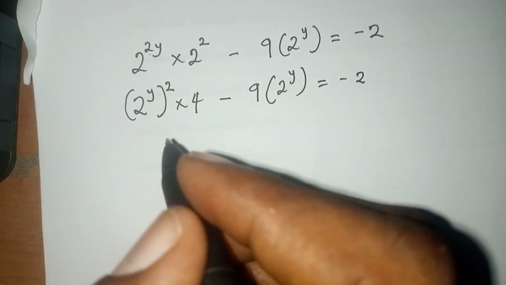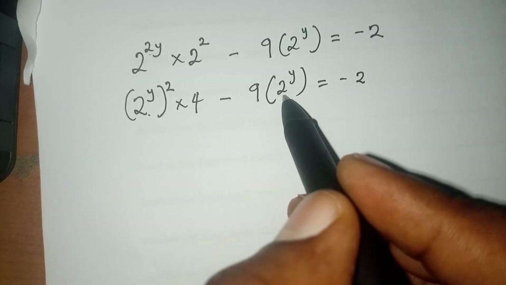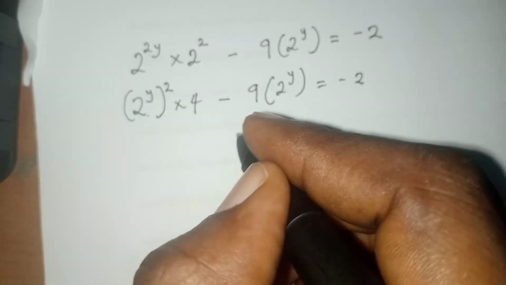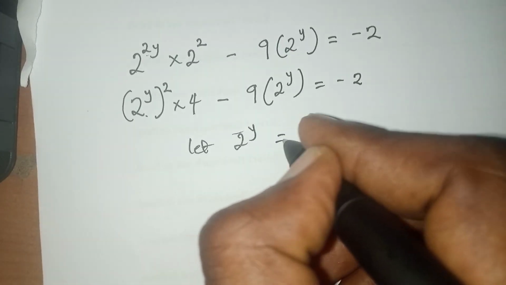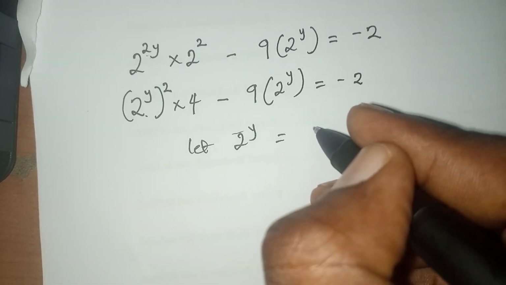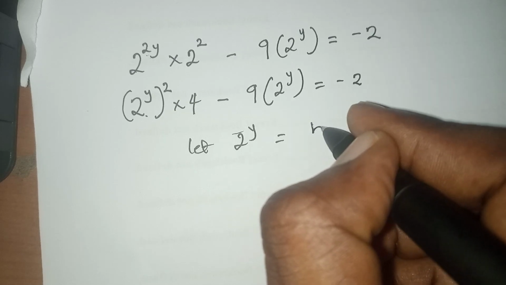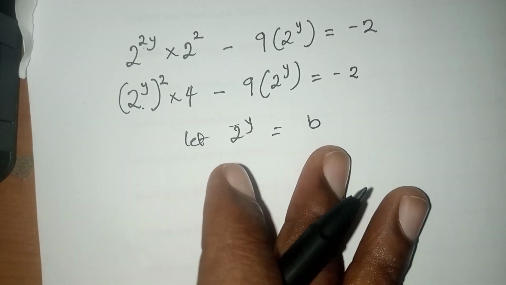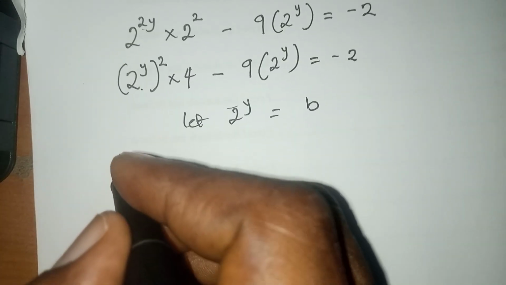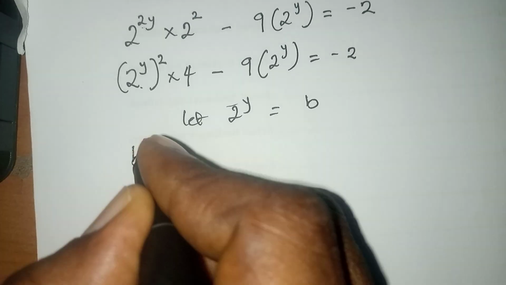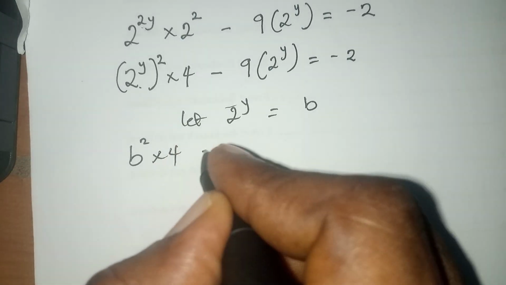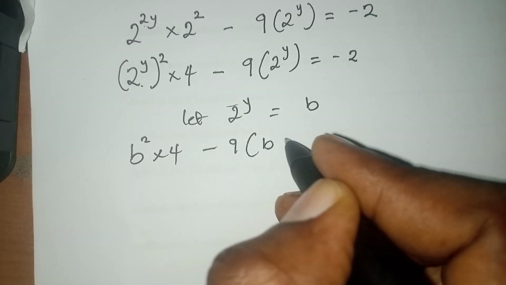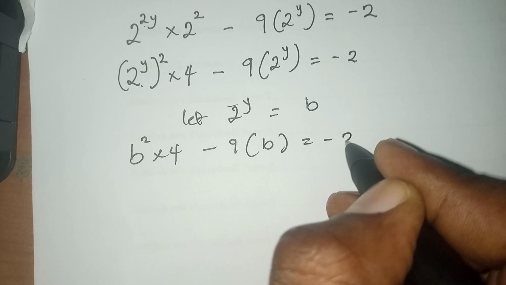All right. So now we have 2 raised to power y in brackets. So you can represent it with any letter of your choice. So you say let 2 raised to power y equals to any letter of your choice. Let it be b. I'm using b. All right. So here we have b raised to power 2 times 4 minus 9 into b equals to minus 2.